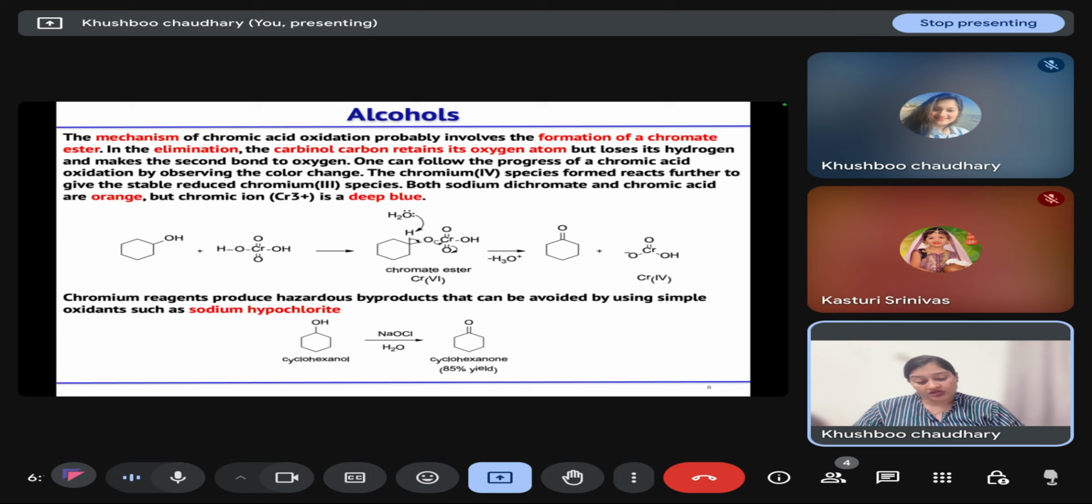Then how does the alcohol react with this chromic acid? Firstly, the alcohol will attack at the chromium, and then this O negative species will form, which will take the proton from the alcohol, and OH will form first. This OH negative will leave, taking the proton and forming water. Then water abstracts the proton at the alpha carbon of the oxygen of the chromic acid, and this leads to the formation of your ketone and the chromate ester.